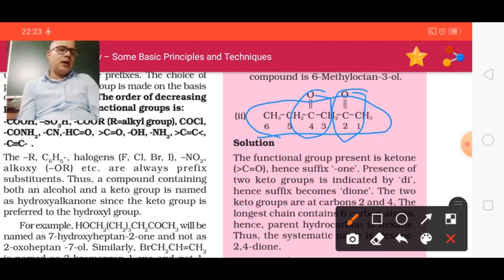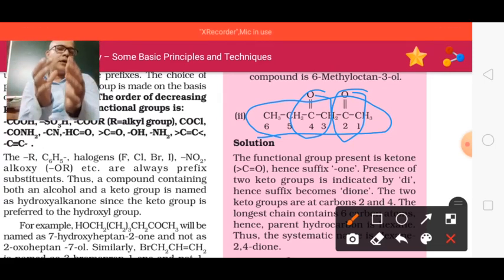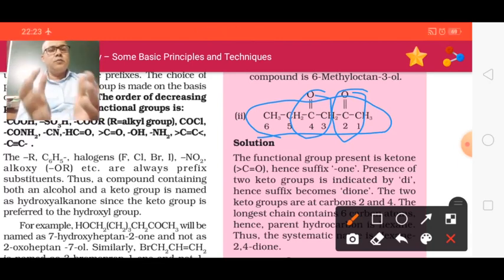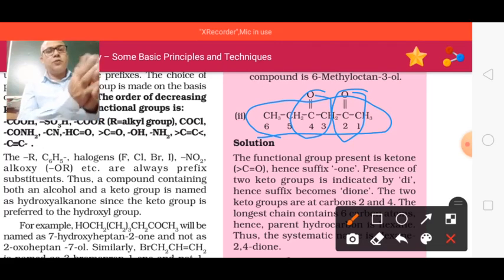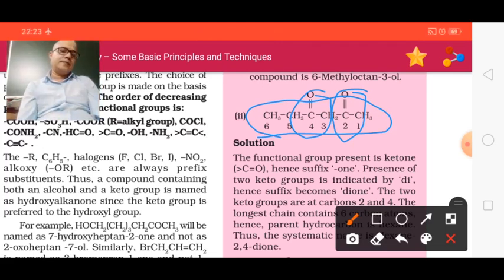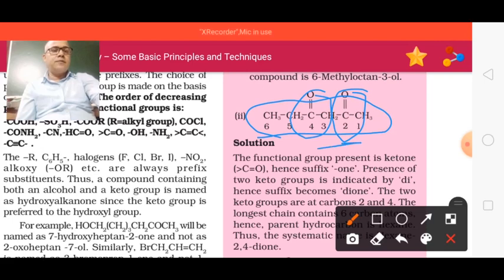And after deciding the longest chain, we have to start numbering. In case of a functional group, I have told you that you have to start from the side which has the nearest location for the functional group. As you are seeing here, at the second carbon you will find the first functional group, and at the fourth carbon the second functional group.